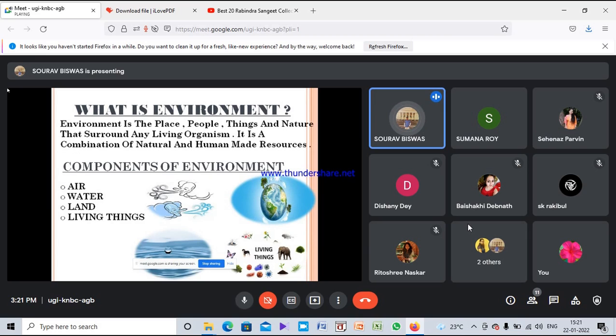The next slide is what is environment. Environment is the place, people, things, and nature that surround any living organism. It is a natural and human-made resource. Components of environment: there are four components in the environment, that is air, water, land, and living things.